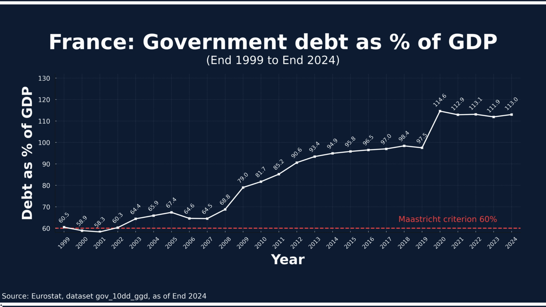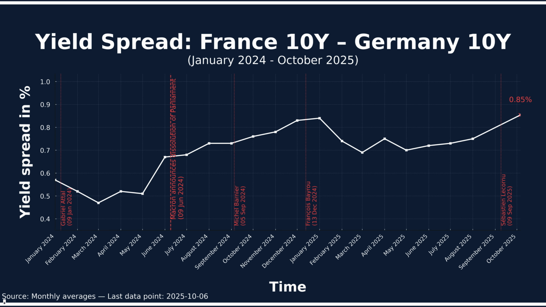The budget deficit in France is estimated to be 5.4% of gross domestic product in 2025. Instead of saving, politicians in Paris are discussing how to reverse pension reforms and spend even more money. The result? A persistent upward trend in debt. And the financial markets, as well as rating agencies, are observing this very closely. When investors lose confidence, they demand higher interest rates.